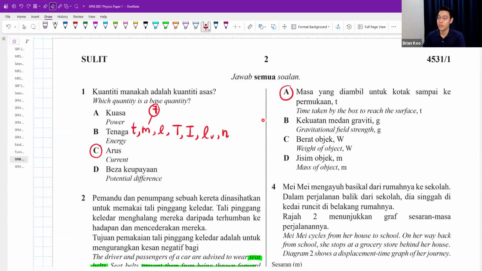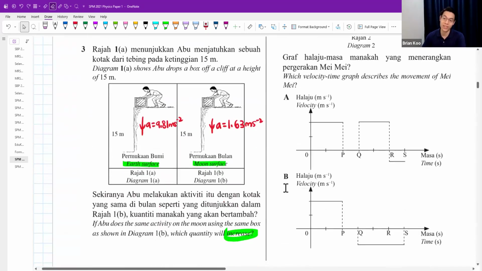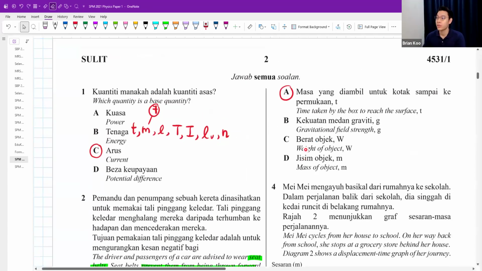The gravitational field strength will not increase, it will decrease. Gravitational field strength and also gravitational acceleration is the same thing. The value is the same. It's also 1.63 meter per second squared. Okay, same thing. So no, this one will decrease, not increase. Weight of the object will decrease also.